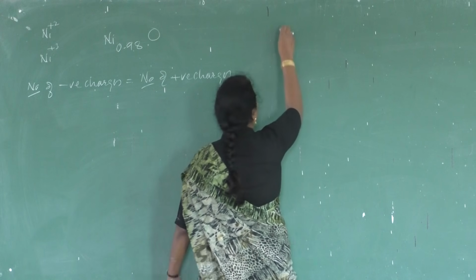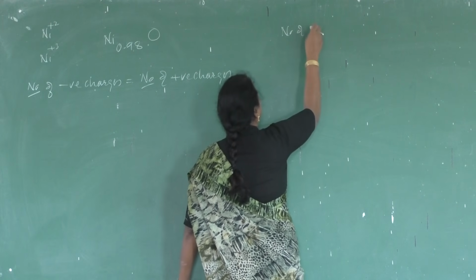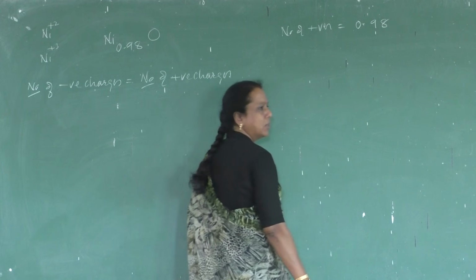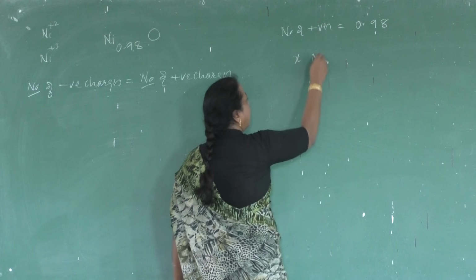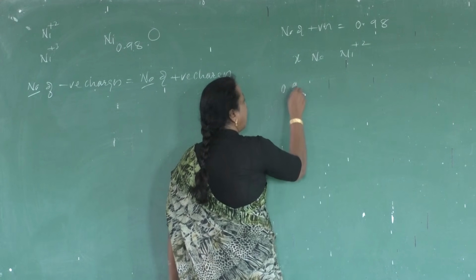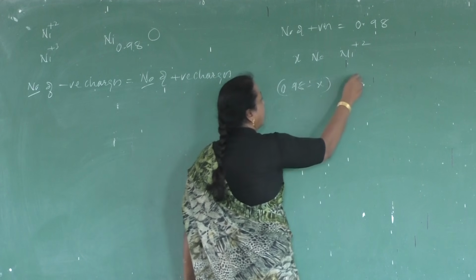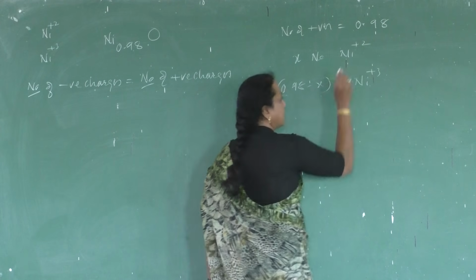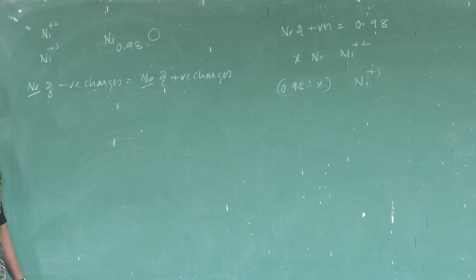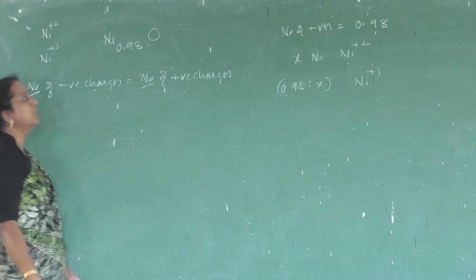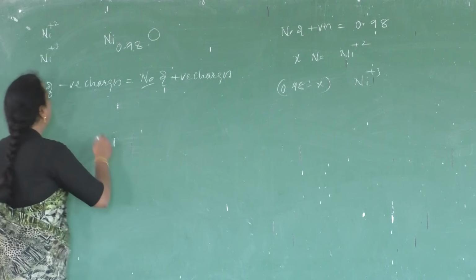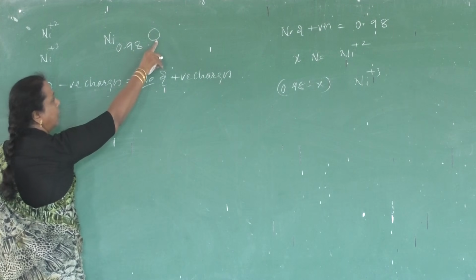Total number of positive ions is 0.98. Let us take X number of Ni plus 2 and 0.98 minus X number of nickel plus 3. If X number of nickel in plus 2 state are present, then the remaining should be nickel in plus 3 state.